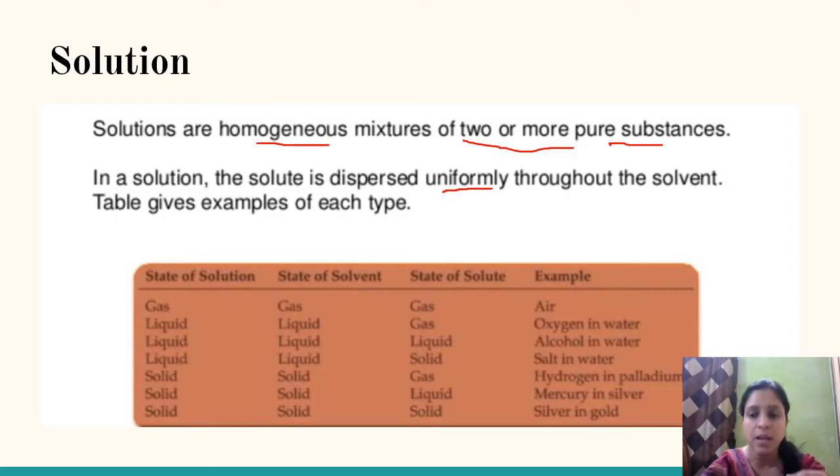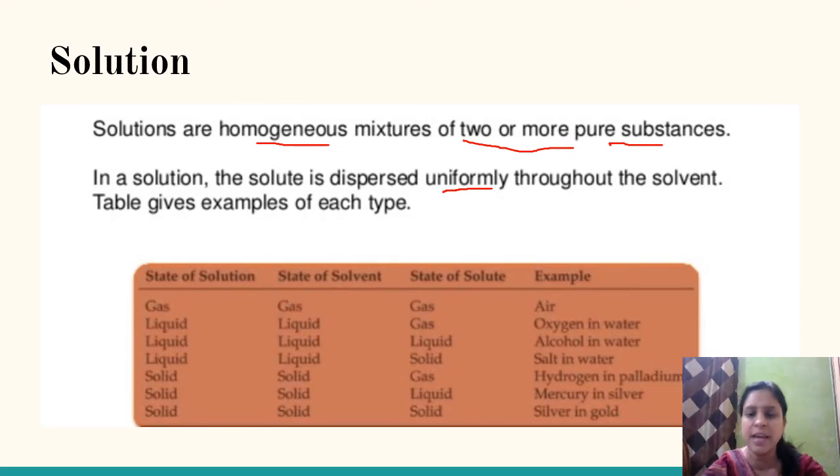If there is no visible boundary between solute and solvent, or there is a uniform distribution between solute and solvent, then such a solution is known as a homogeneous mixture. मैं दोबारा repeat कर लेती हूँ. homogeneous mixture वो है जिसमें solute जो है वो solvent में uniformly dissolve हो रखा है, और heterogeneous mixture वो है जिसमें कि solute और solvent के बीच में एक visible boundary है, जिसमें कि solute uniformly dissolve नहीं है solvent में. ठीक है.